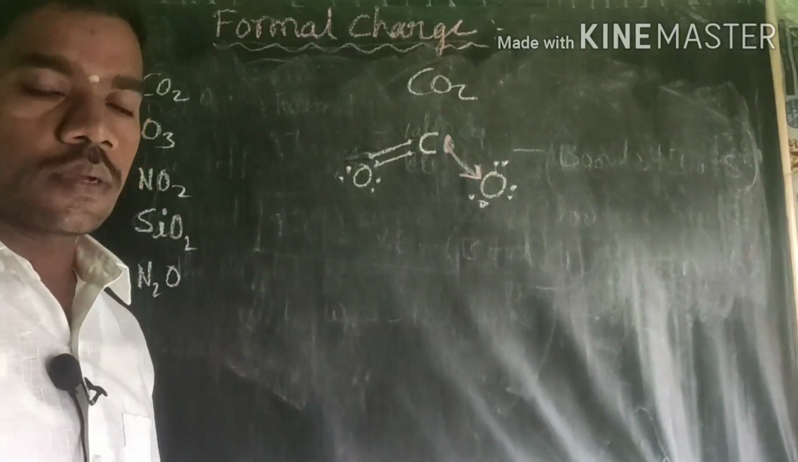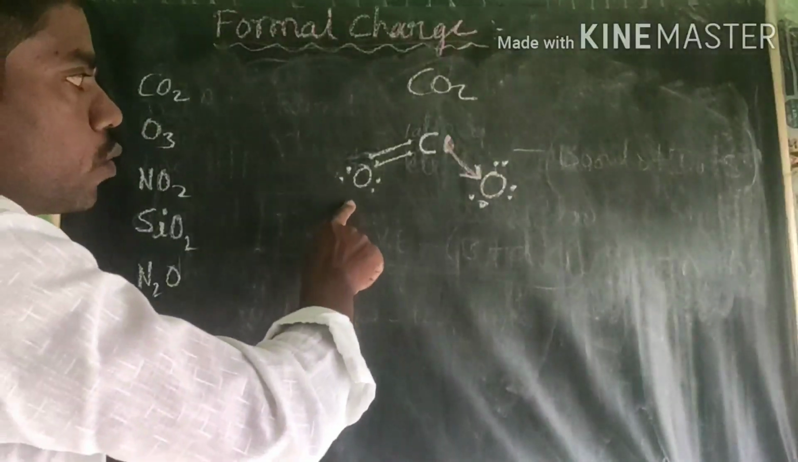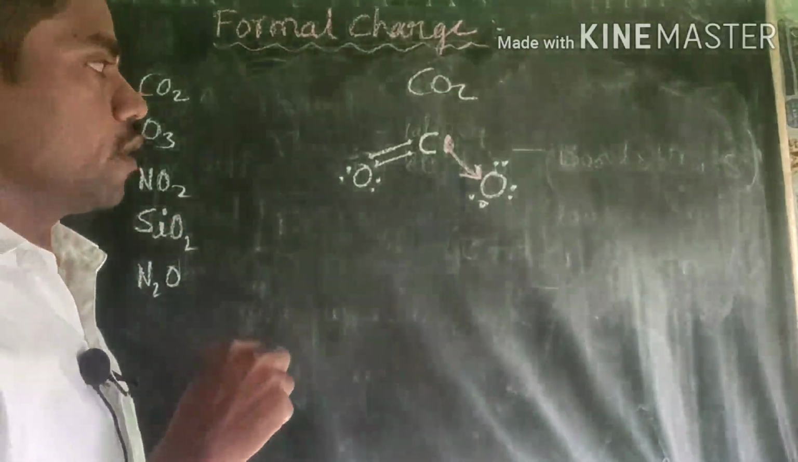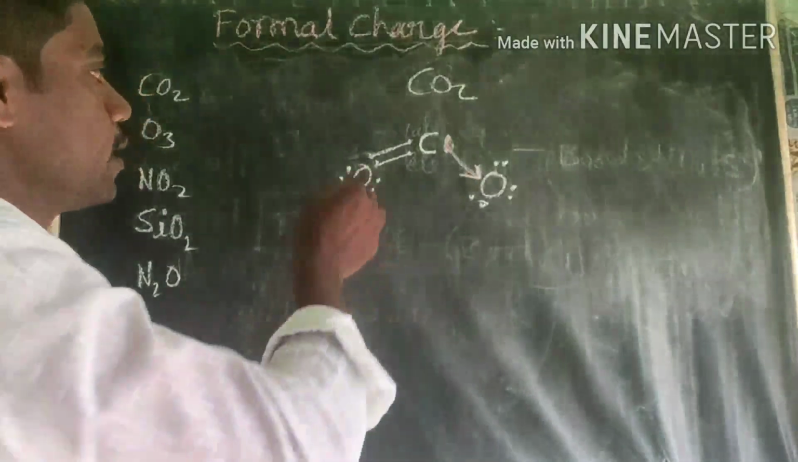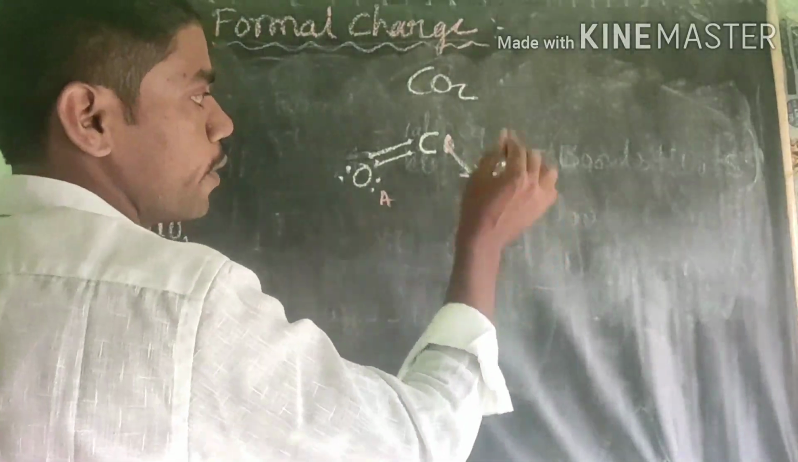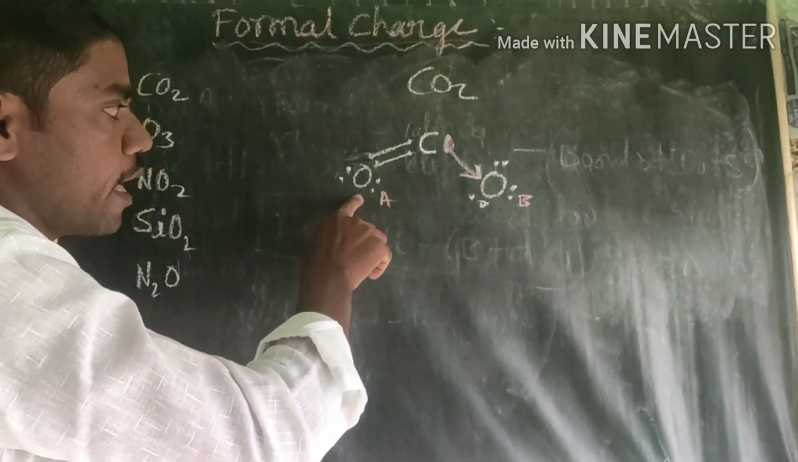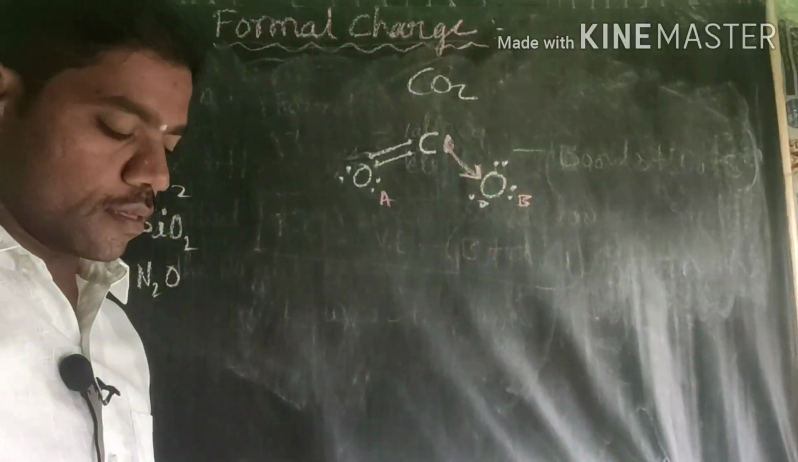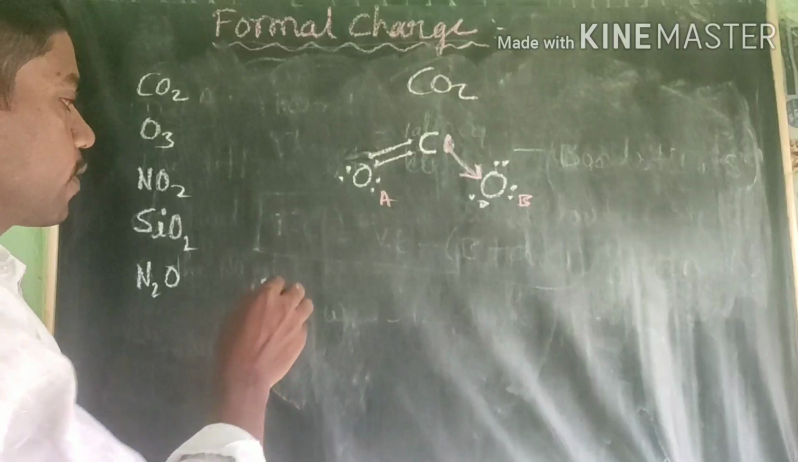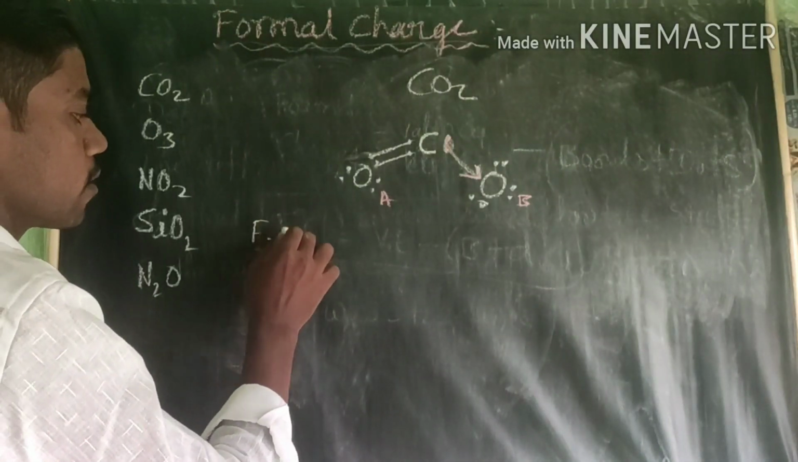Now we are going to calculate the valence electron. Here two oxygens are there. Therefore, to avoid confusion, I will give this one the name A, and this oxygen B. This is oxygen A and this is oxygen B. How to calculate the formal charge on all the atoms in the carbon dioxide? First one, the formal charge.